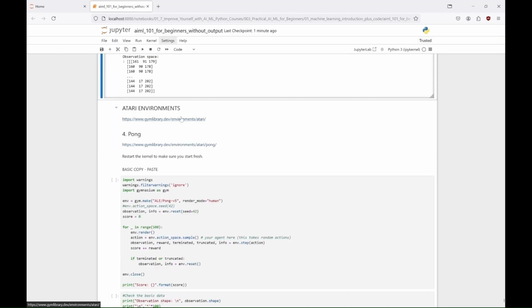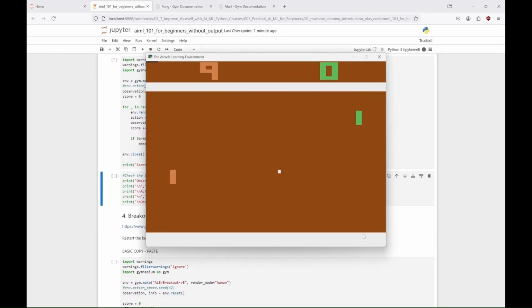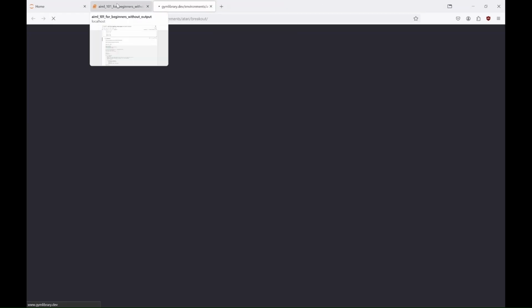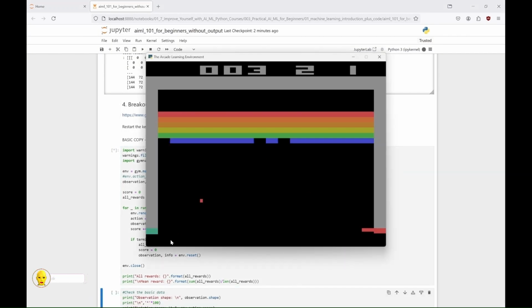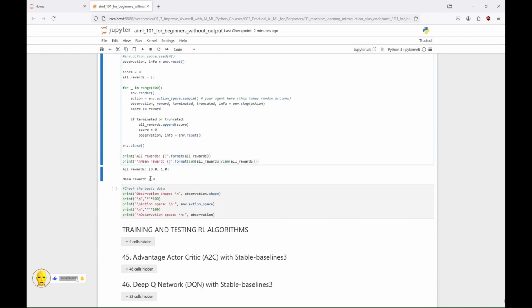And now we have two Atari environments where, at first, our agent plays Pong, and unfortunately loses badly. And finally we have the Breakout environment, where we'll try to teach the agent to hit as many bricks as possible. And as previously mentioned, you can read more about these on the Gymnasium's website.